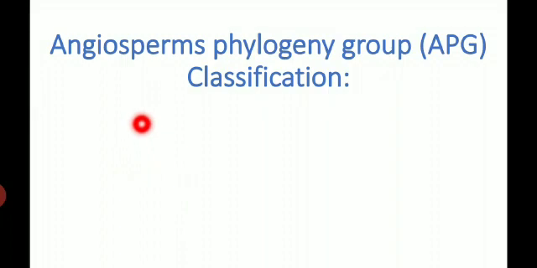Now we are going to see about the Angiosperm Phylogeny Group, APG classification. The most recent classification of flowering plants based on phylogenetic data was set in the last decade of the 20th century.